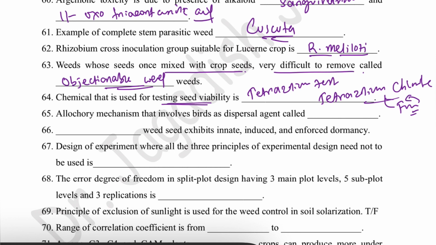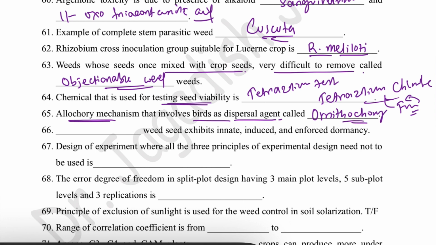Next question, the allochory mechanism that involves burrs as the dispersal agent. Allochory means seed dispersal which requires an agent, and self dispersal is known as autochory. The allochory mechanism which involves burrs is called ornithochory.